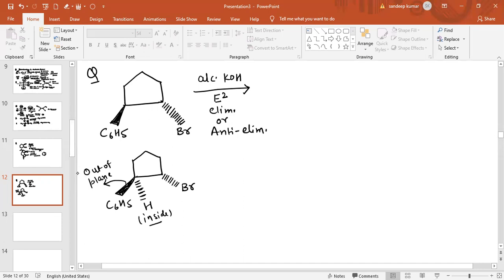It means this bromine and this hydrogen are both on the same side of the plane, but